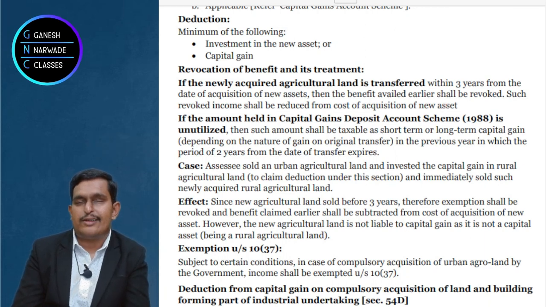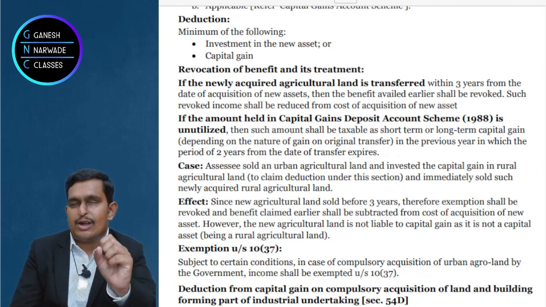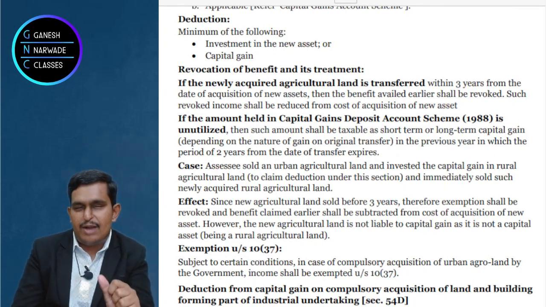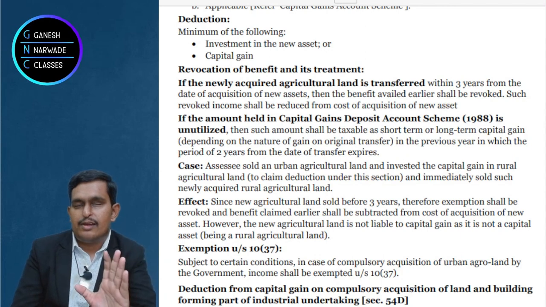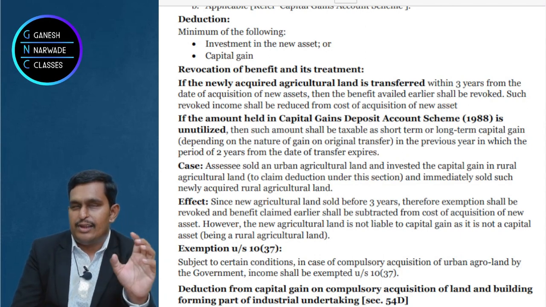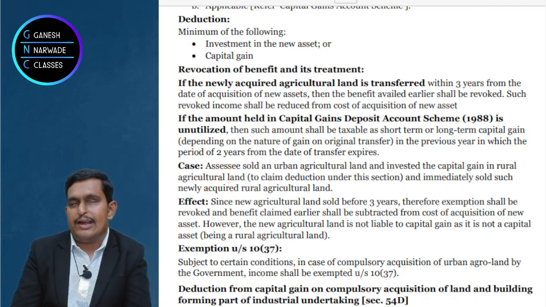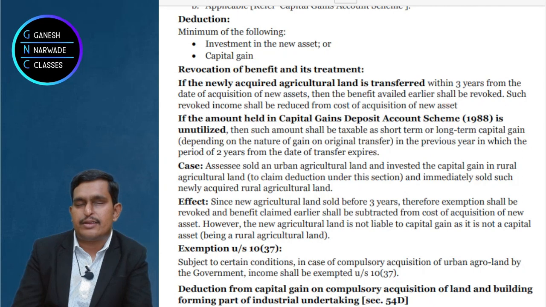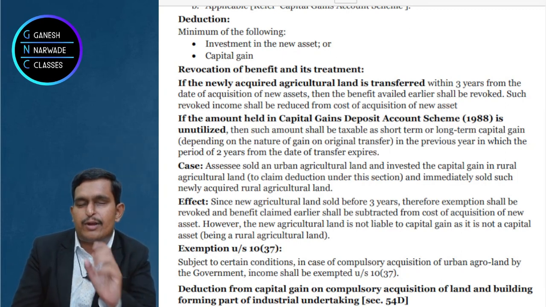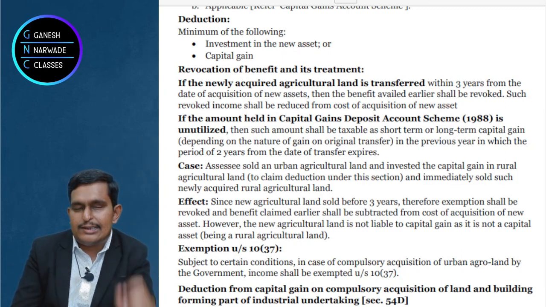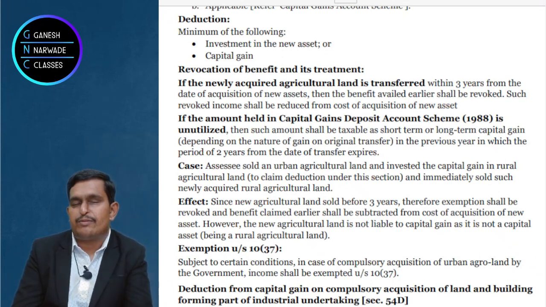One thing I'll tell you, regarding section 54: if the government compulsorily acquired the residential house, I am talking not about 54B, I am talking about 54 only. Government compulsorily acquired your residential house, so within the next 2 years you should purchase, within the next 3 years you should construct. That rule will apply from the day when you get the money from the government, from the day when you get the consideration from the government. This is applicable for section 54.